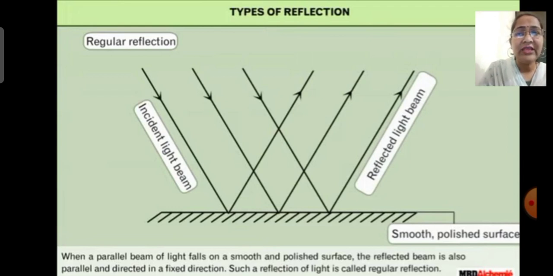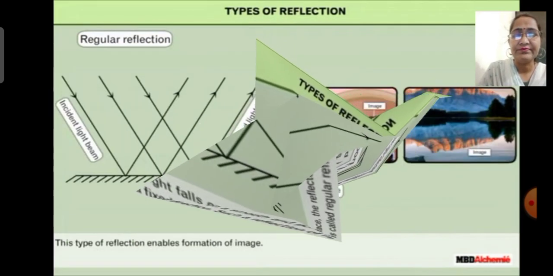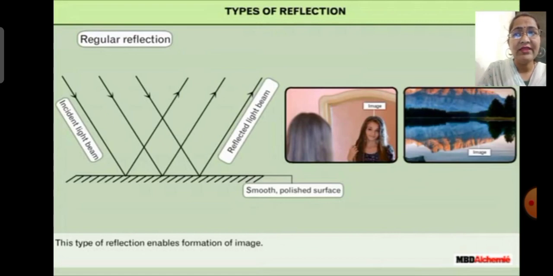Children, this type of reflection enables the formation of an image. That means in regular reflection, we get the image of the object on which the light is falling. Examples of regular reflection are reflection from a mirror or from calm water. Now next, let us learn about irregular reflection.